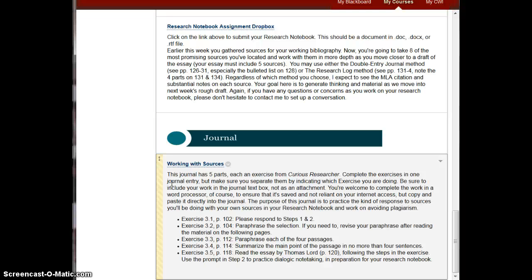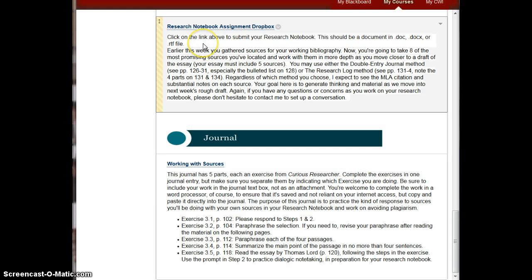Please complete this assignment in the text box, do not submit an attachment, and do all of the exercises in one journal entry. Just number each step so it is easy for me to follow. It would be a good idea to create this in a Word document and then copy and paste it into the journal text box.